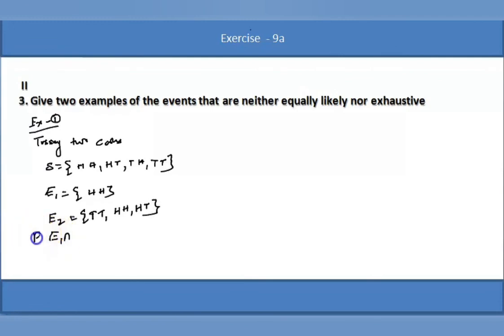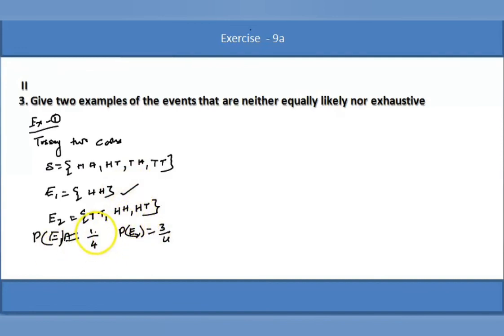What is the probability of E1? The probability of E1 is favorable outcomes by total number of outcomes, which is 1 by 4. What is the probability of E2? The chance of E2 is 3 by 4.